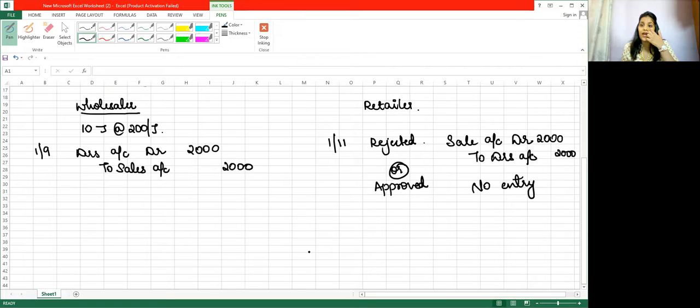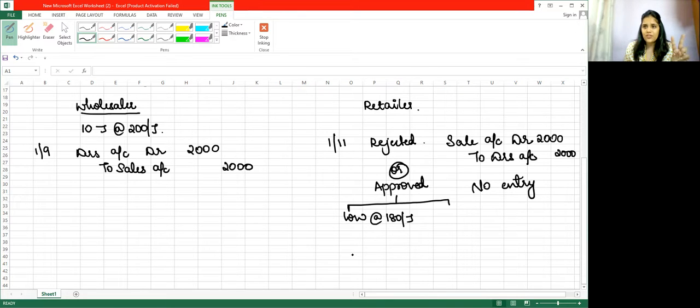Okay, now if he approves, there might be another possibility that he approves at a lower price. That is, he says I will buy only at 180 rupees per jeans. So in that case, can I say I have passed the sale entry at 200 rupees per jeans? So 20 rupees per jeans for 10 jeans, that is 200 rupees, to that extent I should reverse my sale. So my journal entry will be sale account debit to debtors account.